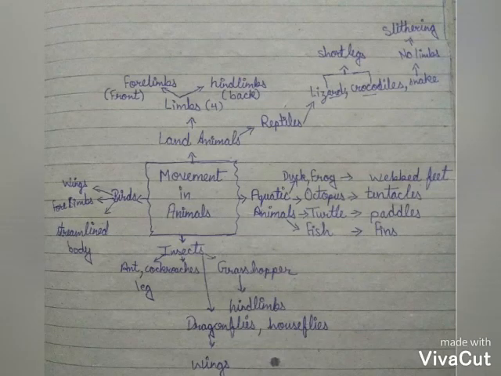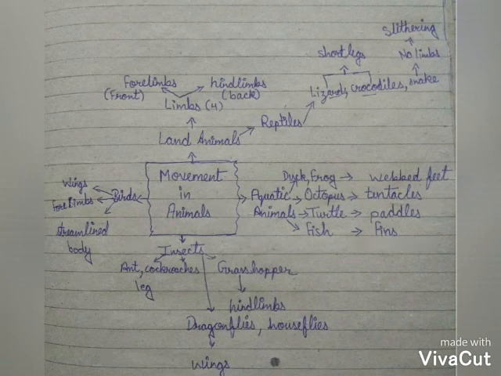Now quickly take a recap of the topic: movement in animals. Land animals use limbs: forelimbs, front limbs, and hind limbs, back limbs. Reptiles like lizards and crocodiles use short legs for movement. Snakes have no limbs, so they move by curving their body, known as slithering.